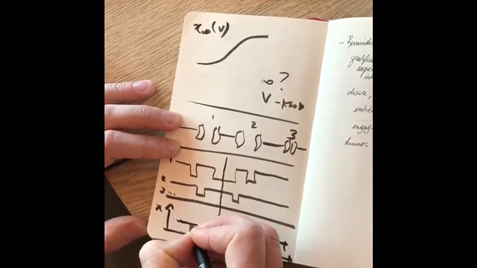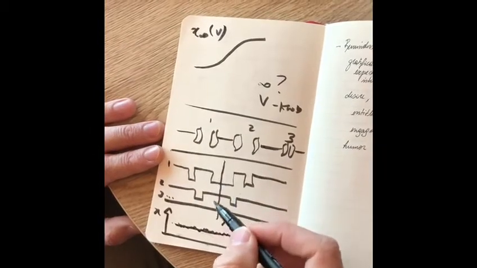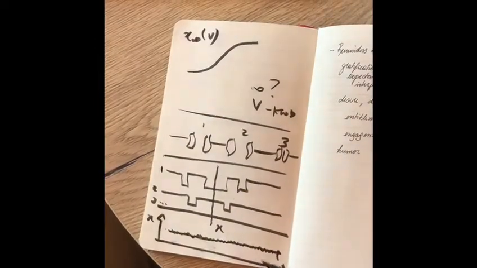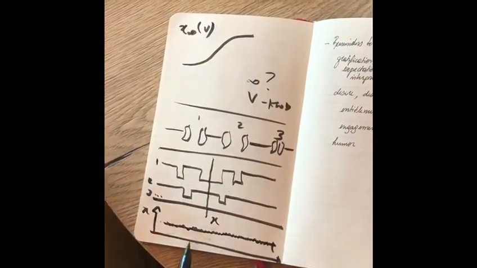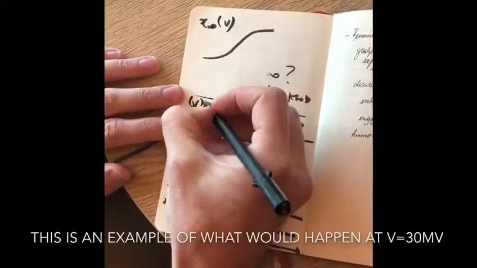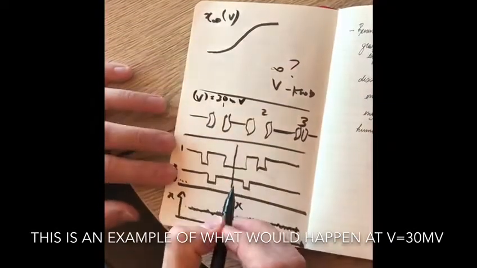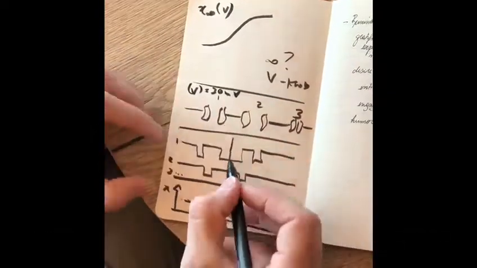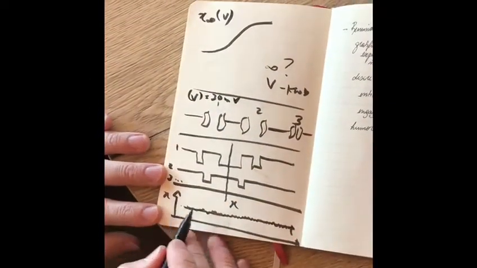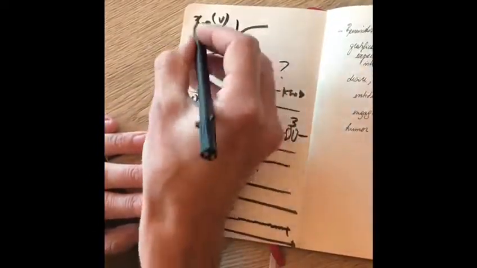It may vary a bit because you have a certain number of channels, but ultimately the state that they're going to be in the population, the proportion is roughly a constant. And it's constant for each point here because we're assuming a certain V context. When V is equal to 30 millivolts, then a certain proportion of them are open and closed. This really means that there's a finite amount of channels that are conducting in a certain state, which results in a constant proportion. If V is constant, then X is constant.